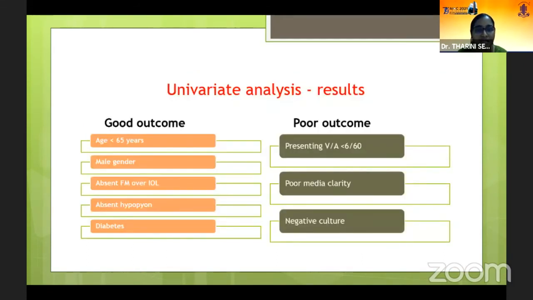So univariate analysis results have shown that age less than 65 years, male gender, absent FM or IOL, absent hypopyon, and diabetes had a good outcome, whereas presenting visual acuity of less than 6/60, poor media clarity, and negative culture were associated with poor outcome.